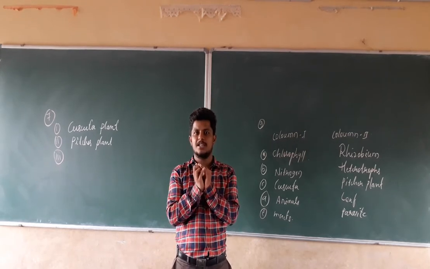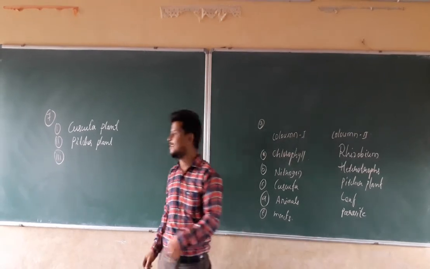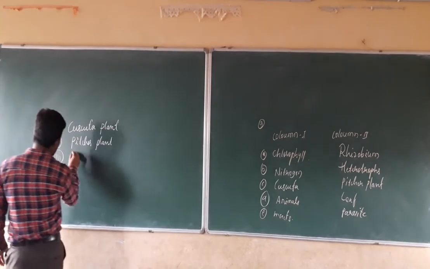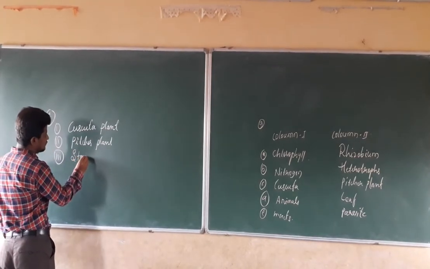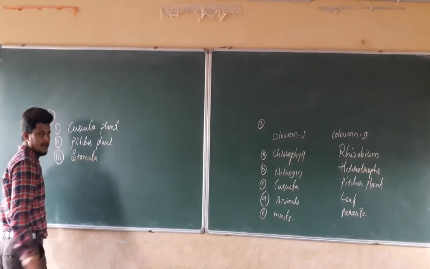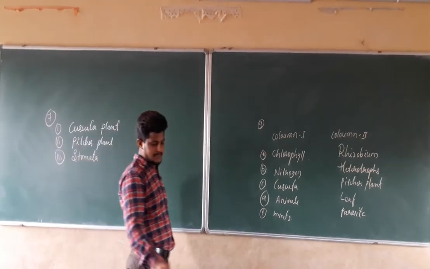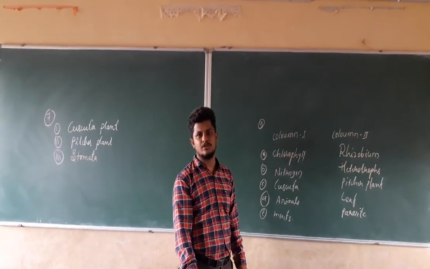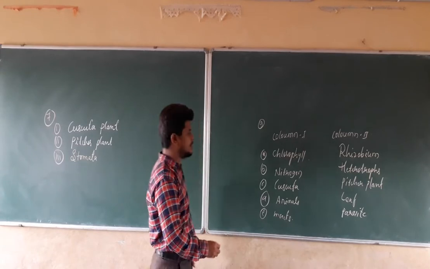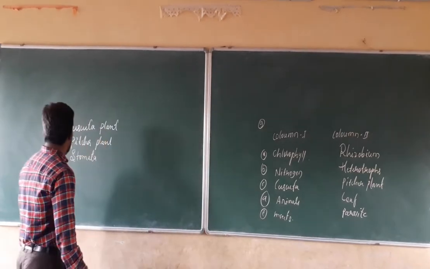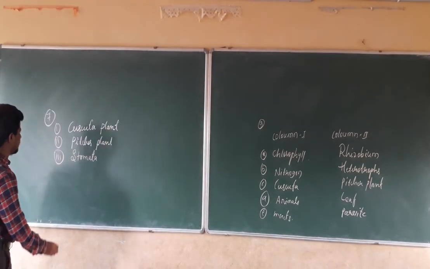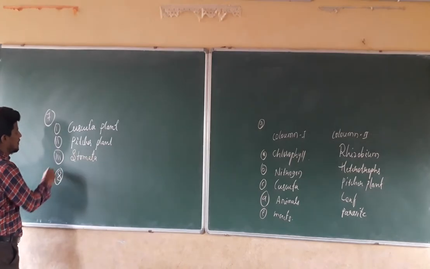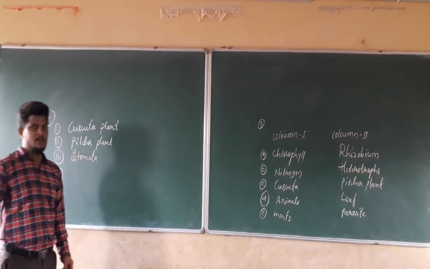Those tiny pores are nothing but what? Those tiny pores are known as stomata. Stomata are nothing but tiny pores which are present on the leaves so that the gaseous exchange takes place in these leaves. And this is the answer for the third sub question in the main question number 7. The next question is number 8.